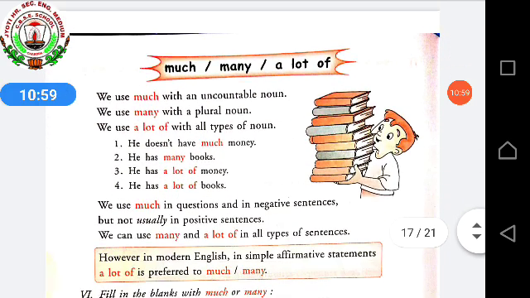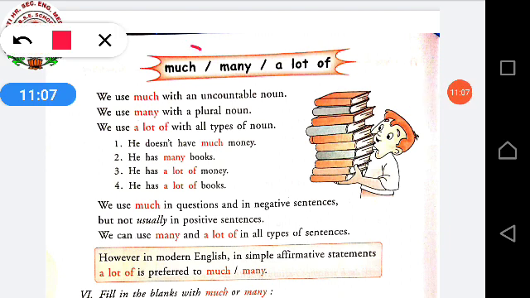Now, the exercise part. Much, many, a lot of. I gave you the definition of much and many. I told you the difference. Much is used for amount, uncountable, singular. Many is used for countable numbers. Now again I will be reading this exercise which is given in your book. After this, you will be solving the book exercise related to much, many, a lot of. Okay, dear children?